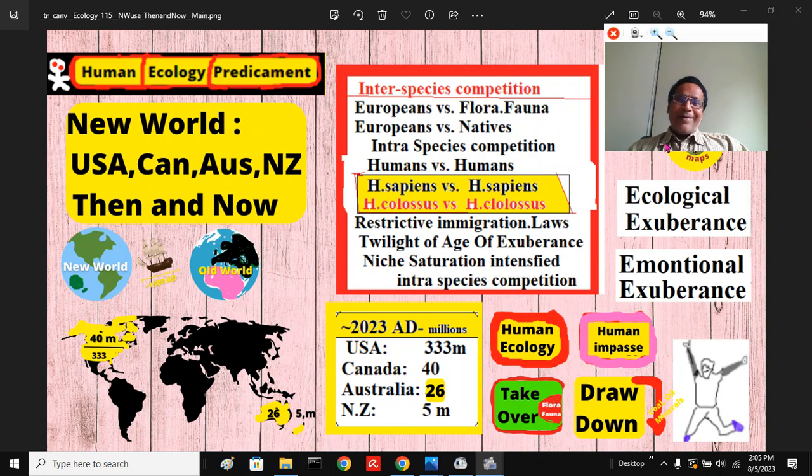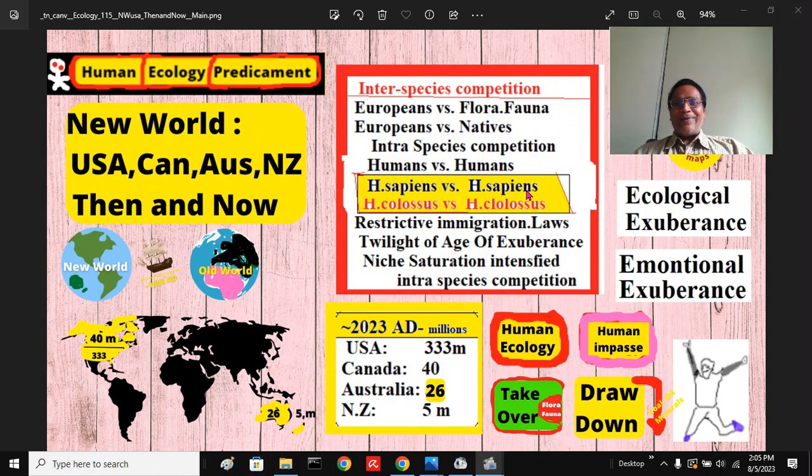What is the situation now? If you fast forward to after World War I, World War II, now in 2023, the competition is intraspecific now. The way humans think among themselves, the attitude changed. So there is competition among the people residing there. 333 million people in the United States, 40 million here, 25. It is the competition among humans themselves, you call them Homo sapiens.